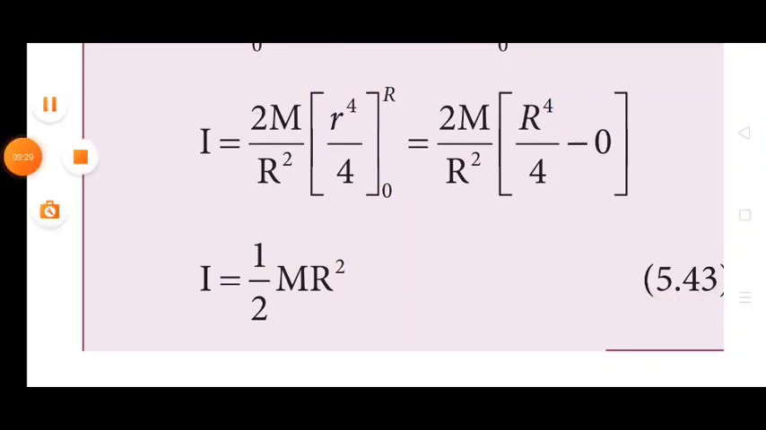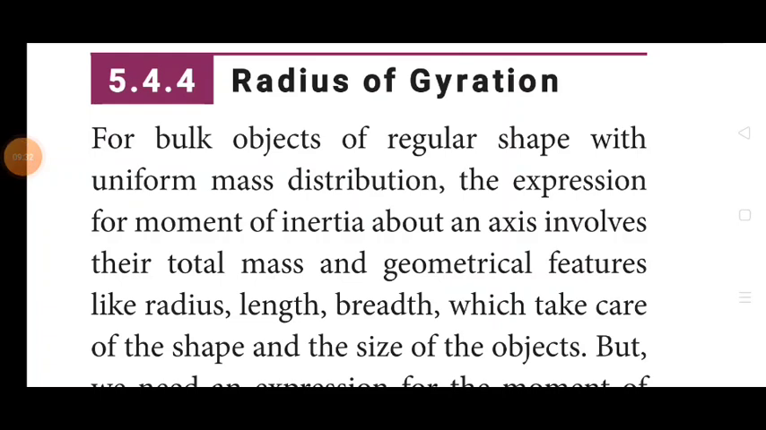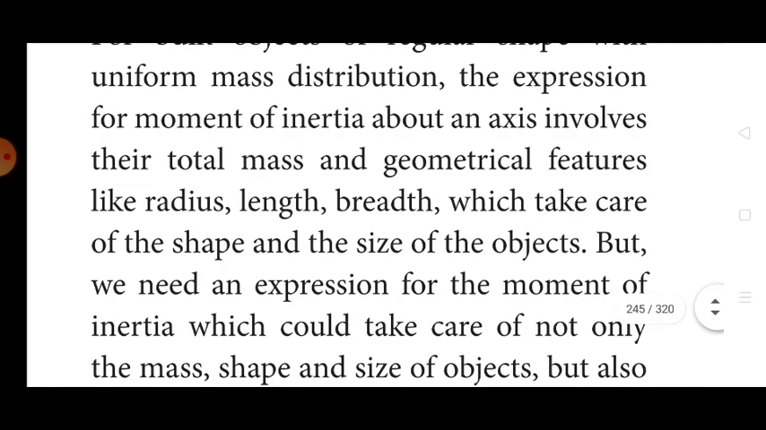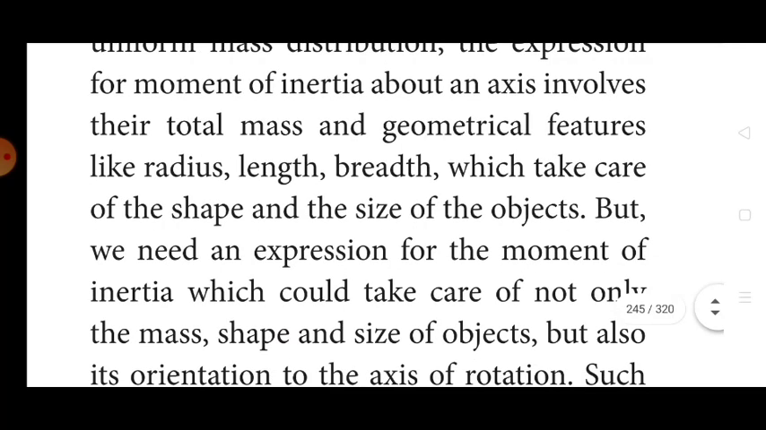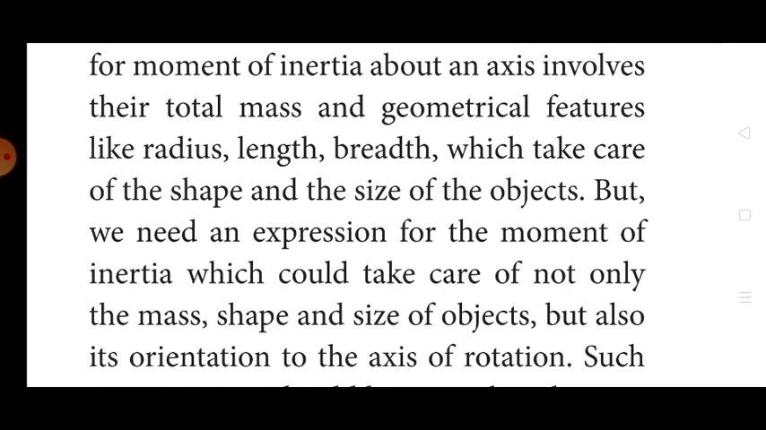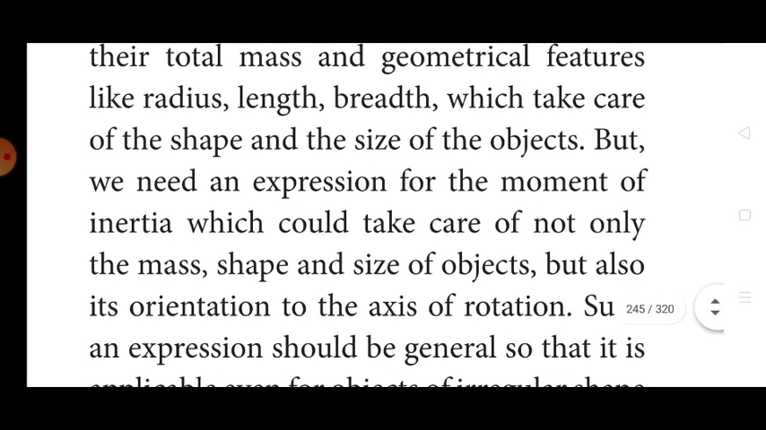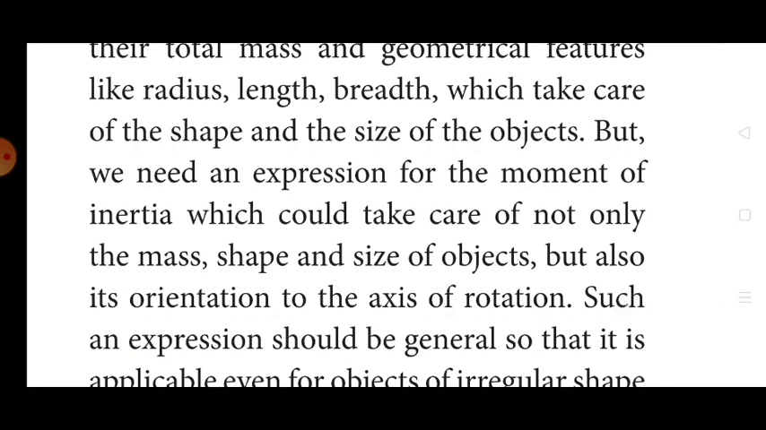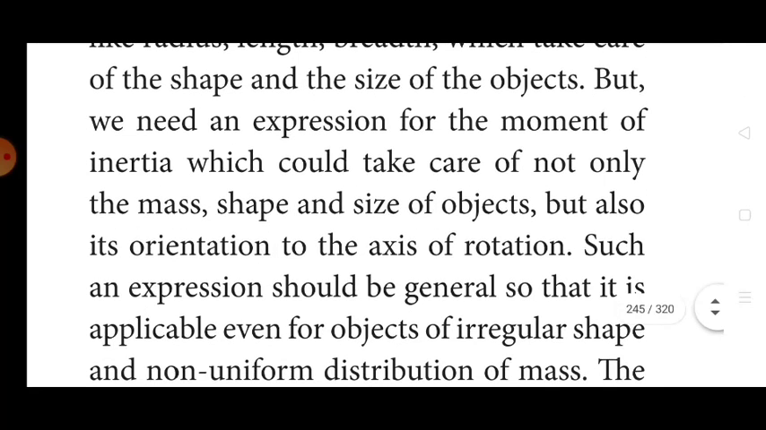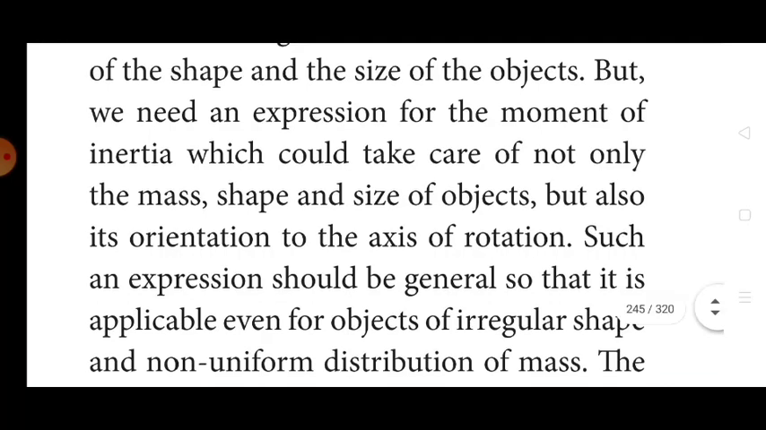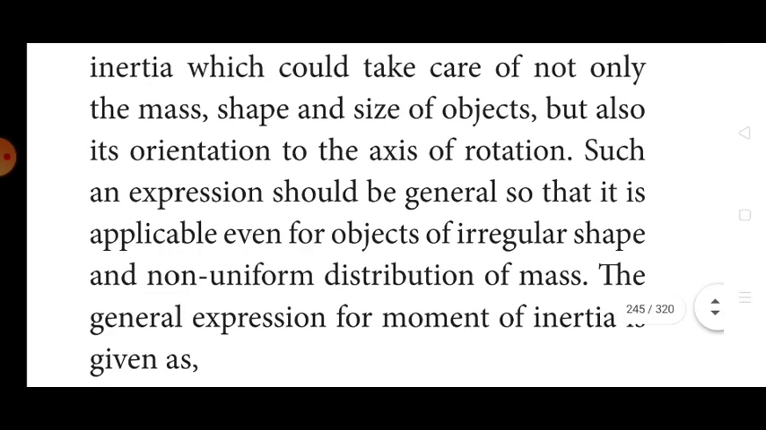Radius of gyration. For bulk objects of a regular shape with uniform mass distribution, the expression for moment of inertia for an axis involves their total mass and geometrical features like radius, length, and breadth, which take care of the shape and size of the objects. But we need an expression for the moment of inertia which would take care of not only the mass, shape and size of the object but also the orientation of the axis of rotation. Such an expression should be general so that it is applicable even for objects of irregular shape and non-uniform distribution of mass.